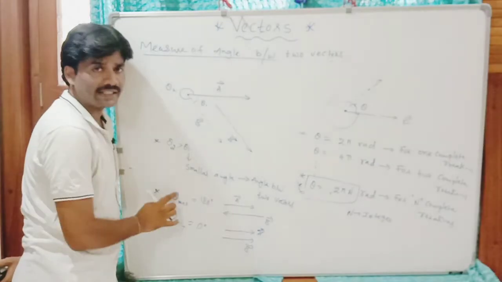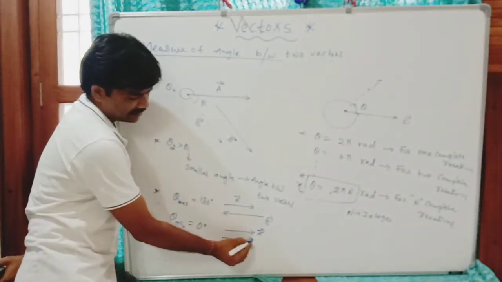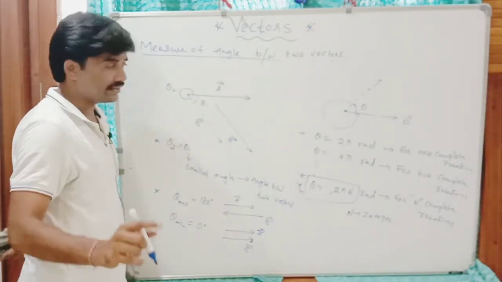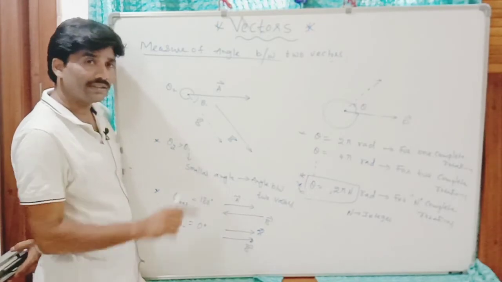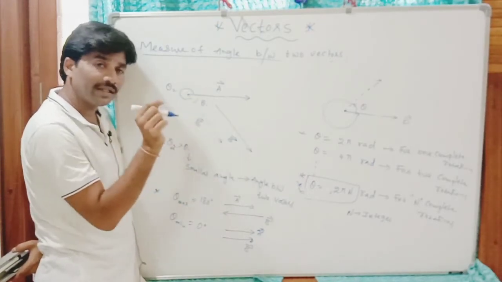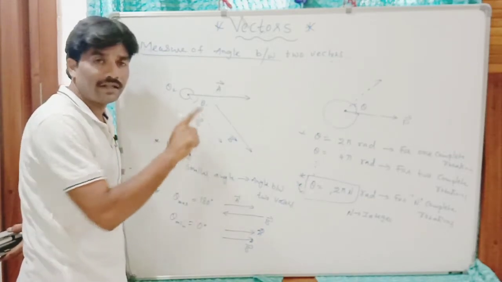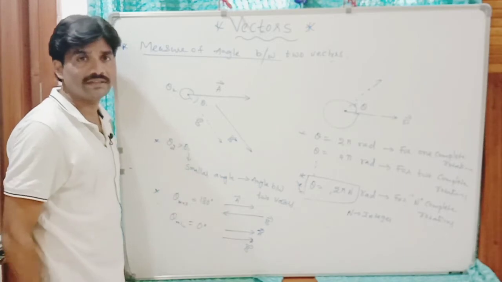This is the maximum angle, this is the minimum angle. I think it is clear. Again listen: to measure the angle between two vectors, the tails or heads of the two vectors should be kept in contact by displacing either of the two vectors without changing their directions.